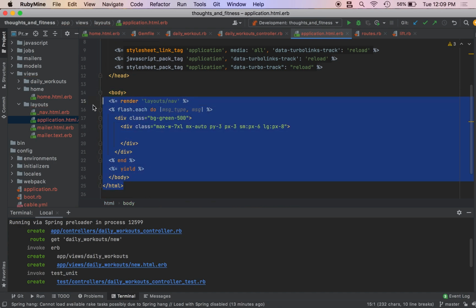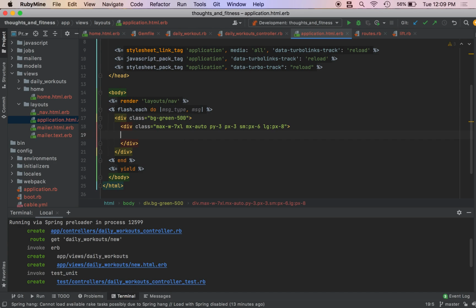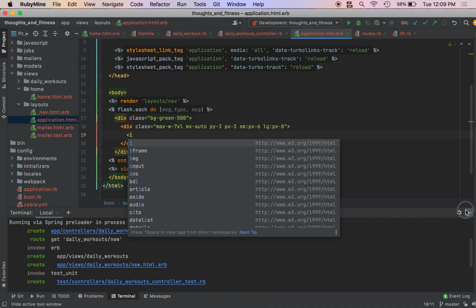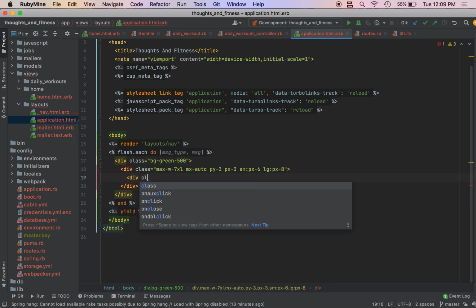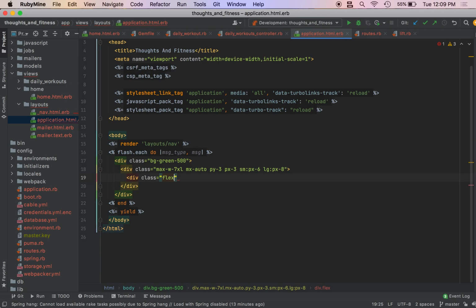So the flash is just a helper that if we want to send a message after a request to the screen, we can use our flash. That is what the flash is for. Totally forgot about it. So we can do div class flex. So we just apply the CSS flex property to this div element. We're going to give it items-center, which you know what that does, justify-between, flex-wrap,